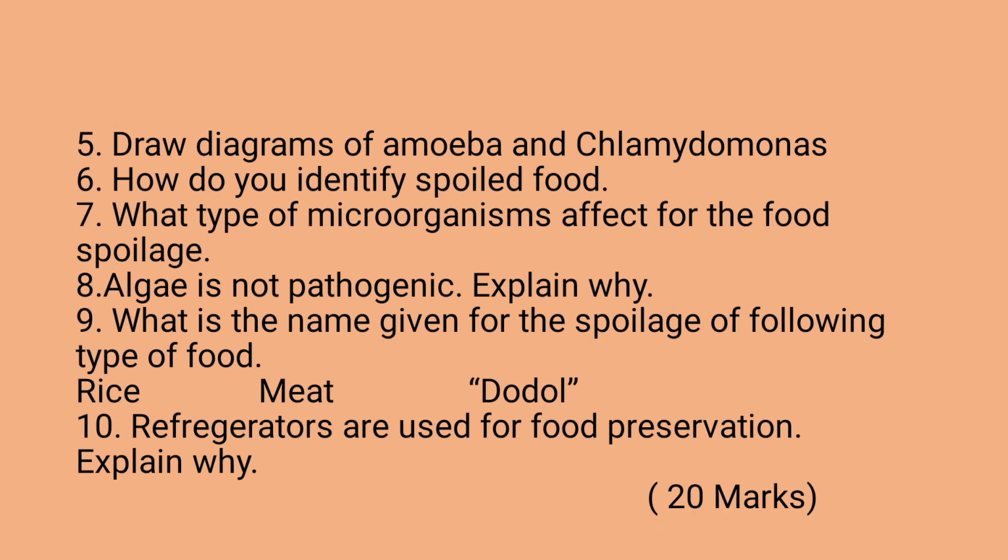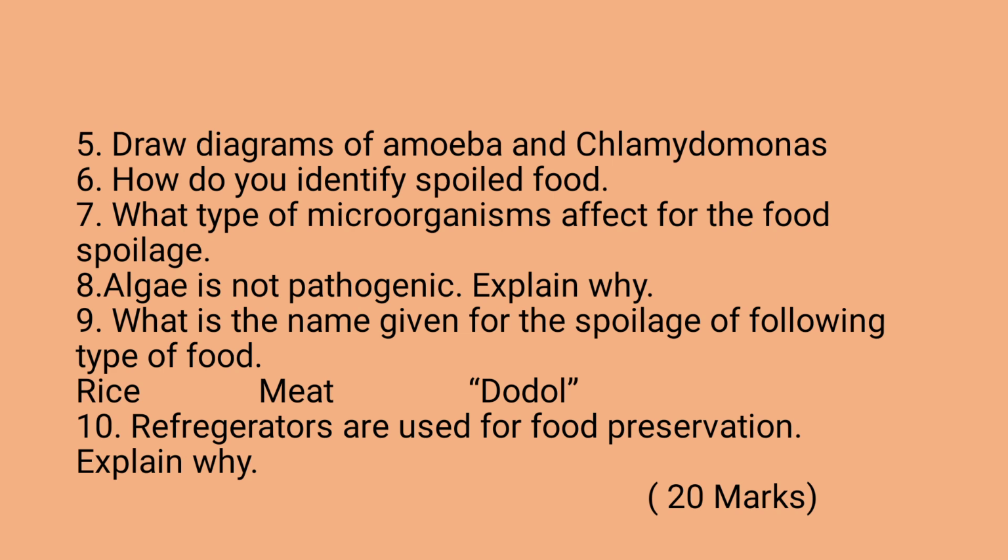Then the next one, refrigerators are used for food preservation. Explain why. In the earlier question we discussed the factors needed for the growth of microorganisms. Microorganisms need a suitable temperature for their growth. Refrigerators have a low temperature, so microorganisms have no ability to grow there.